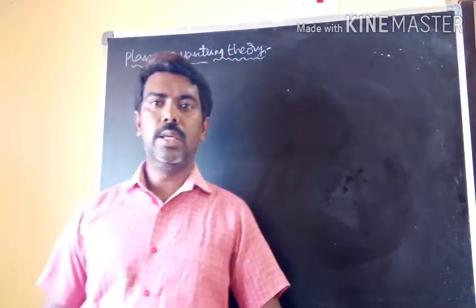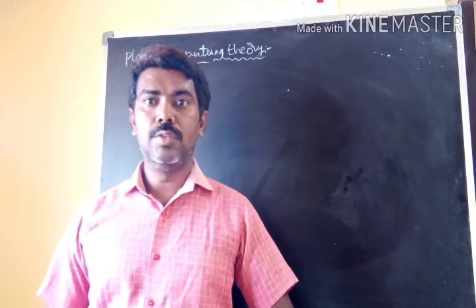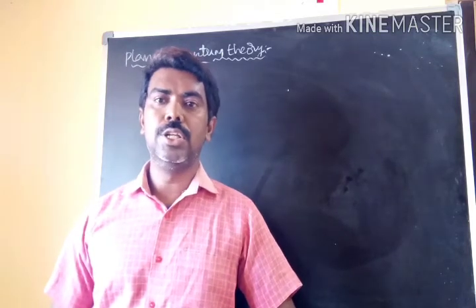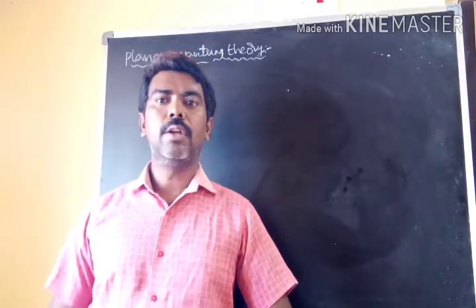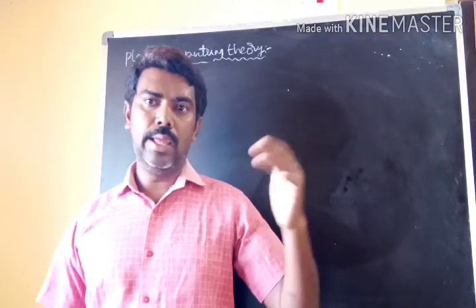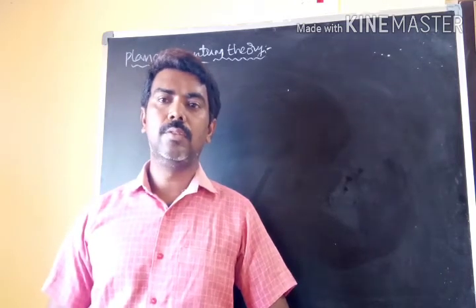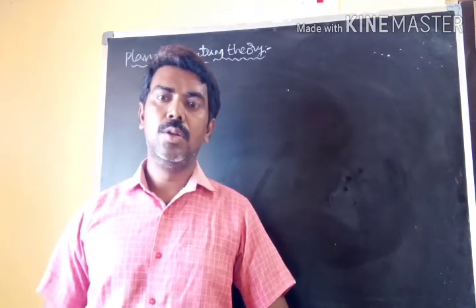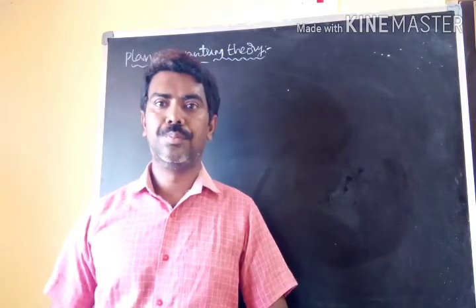For example, if you take sunlight, it is associated with two types of energies: one is heat energy, another one is light energy. The heating effect of sunlight can be explained due to the infrared radiations available in the sunlight.